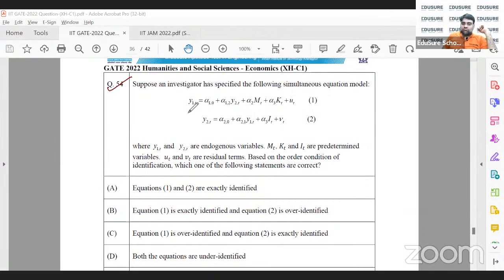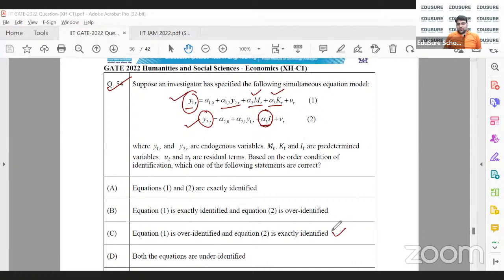If I consider this as a regression, then I have only one variable here and I have two predetermined variables here. So one school of thought basically says that if there is one variable here and one predetermined variable here, then this is exactly identified and this is over identified, because I need to estimate one and I have two predetermined variables. So one school of thought says that the answer is C.